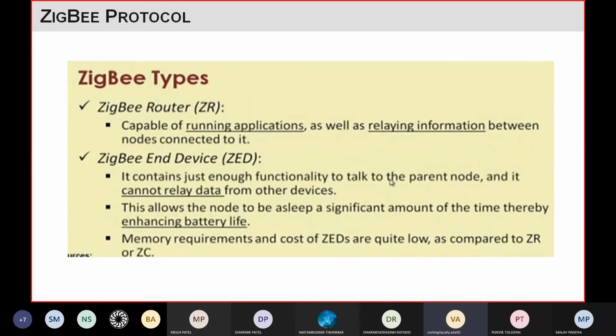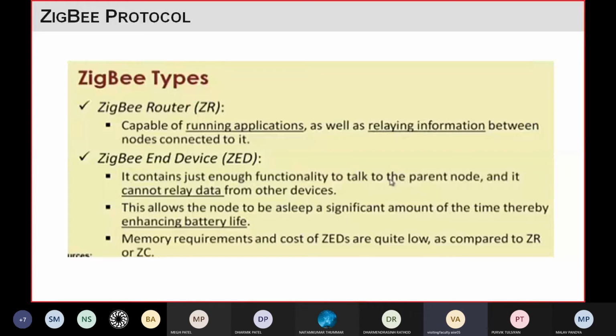The Zigbee router is the device in your network which is capable of running the application, as well as relaying the information between nodes, right? So they will work as an intermediate. From one device to another device, they will just transfer the information, right? So that is called a Zigbee router. And the third type of device is known as a Zigbee end device, right?